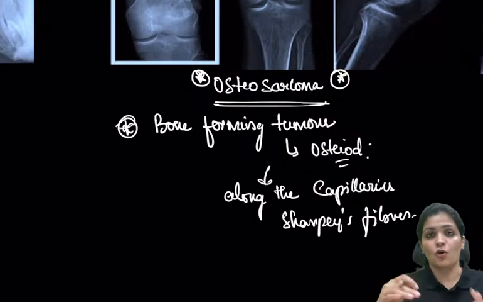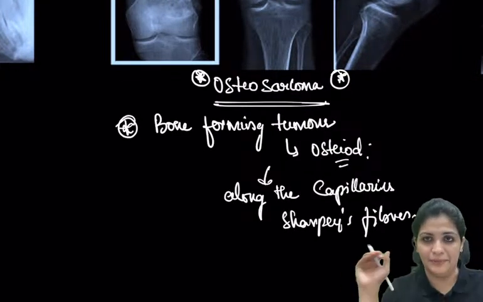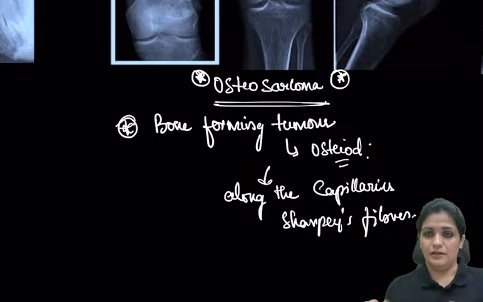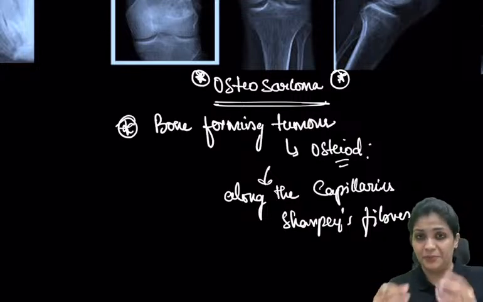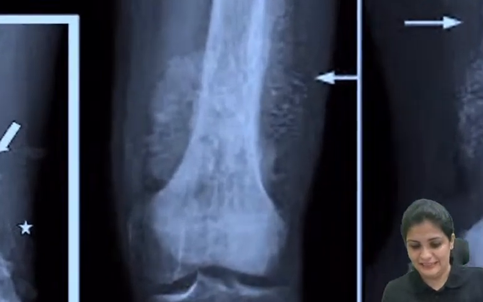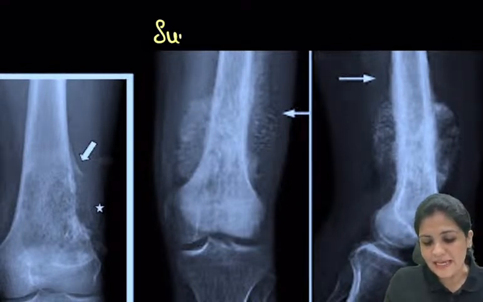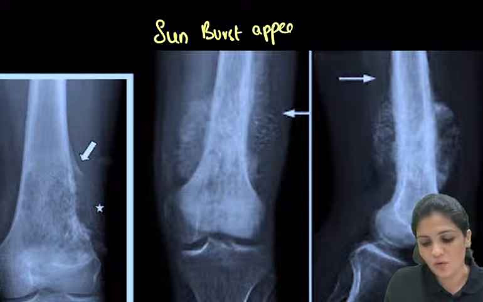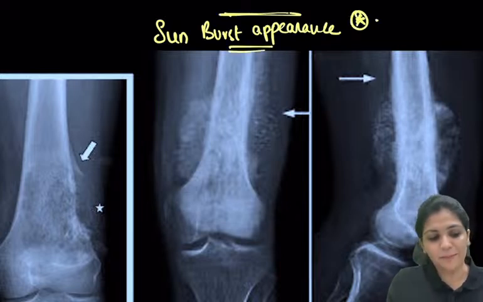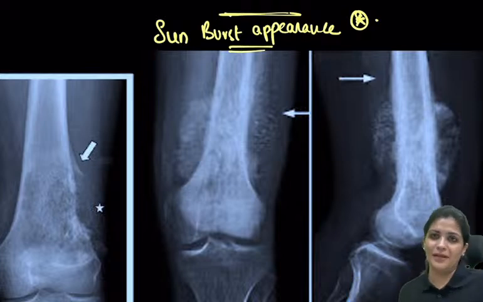So whenever this osteoid is laid along the capillary, is laid along the Sharpey's fiber, now this appears to you as this. What is this called? We all know this is called the sunburst appearance. So now you understood why it is called as sunburst appearance, right? So simply if you remember it as sunburst and Codman's, you might forget.